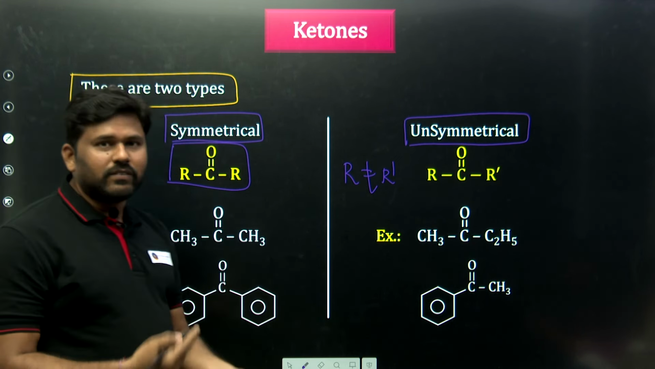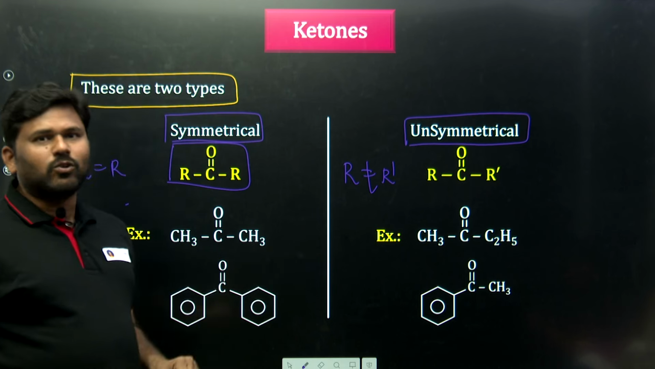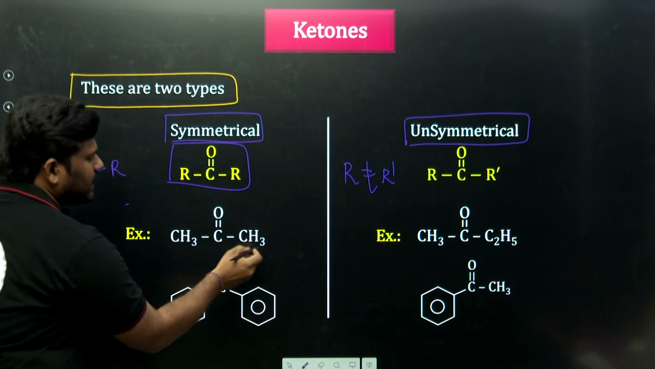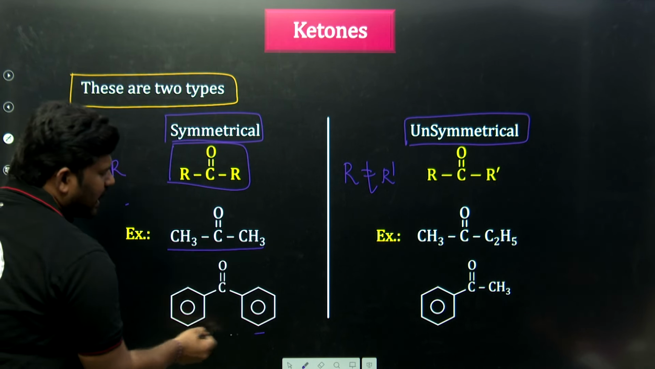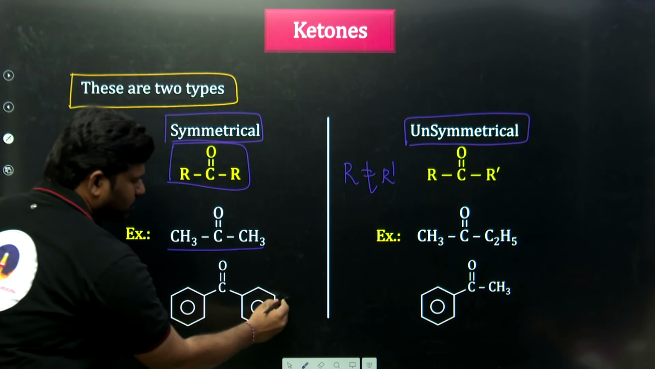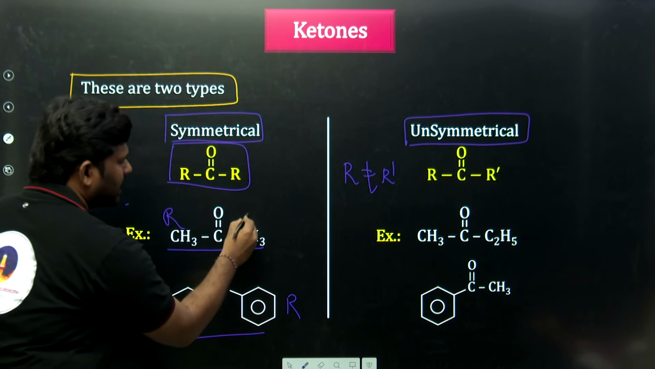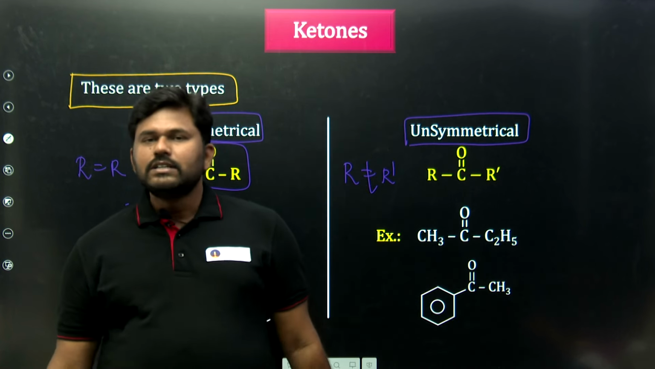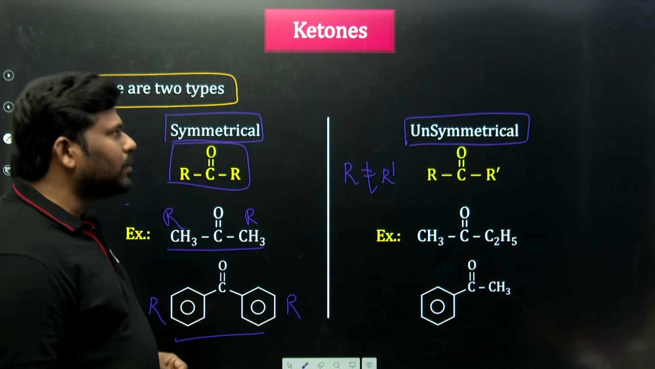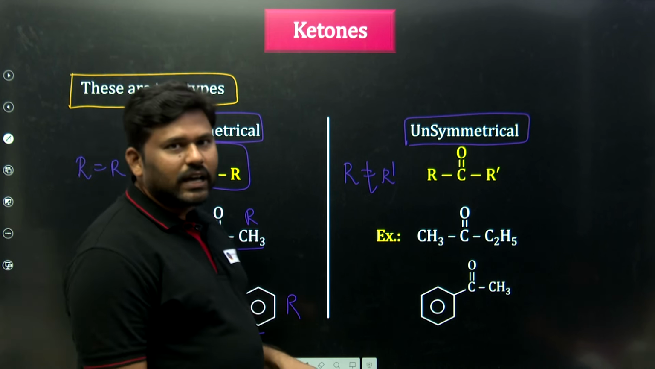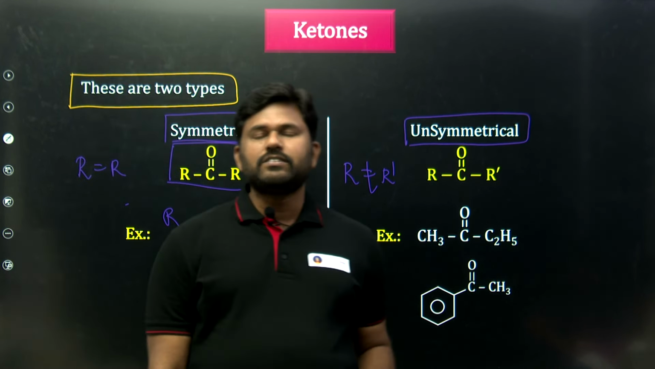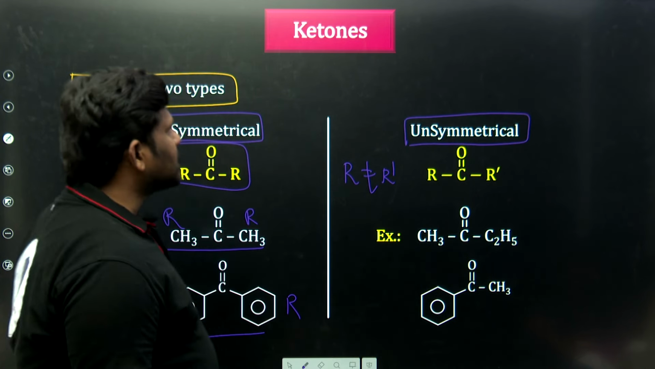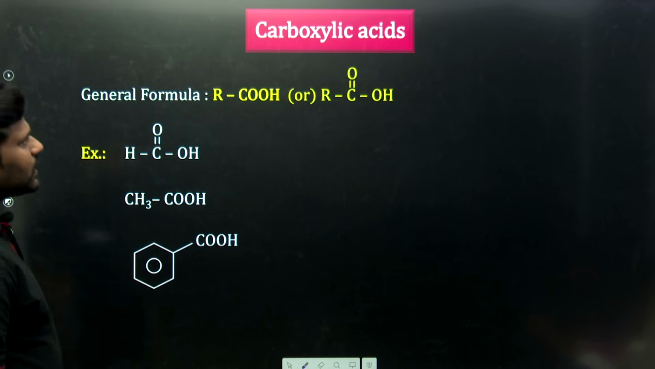Sir, what is the difference between ether and ketone? Ether is ROR, whereas ketone is R C double bond O R. That is the major difference. For example, CH3 C double bond O CH3, or a benzene group as R on both sides with C double bond O in the middle. These are called ketones. Aldehydes and ketones have the carbonyl C double bond O group, which is why they are called carbonyl compounds. R C double bond O H is the aldehyde, R C double bond O R is the ketone.